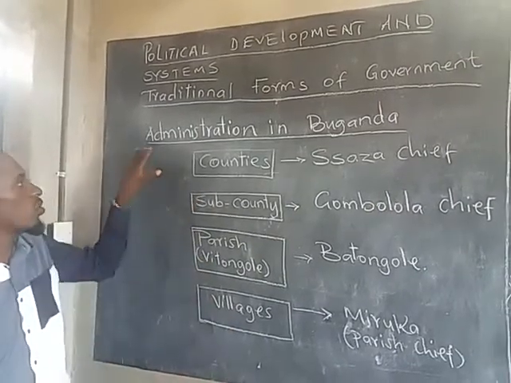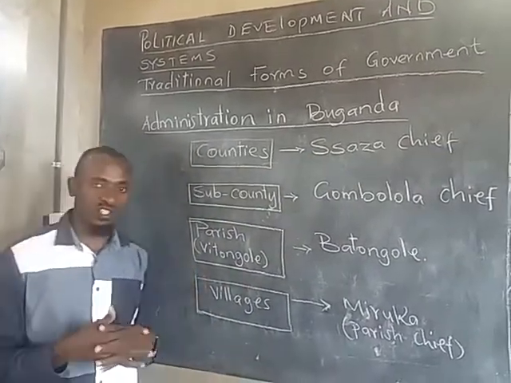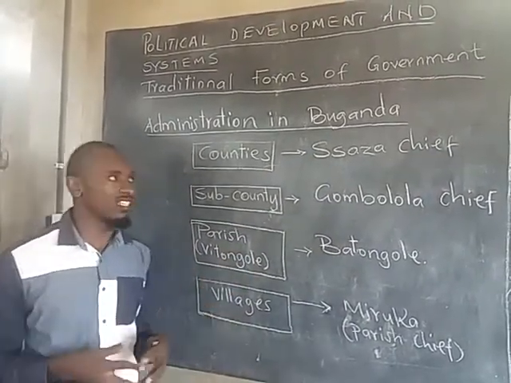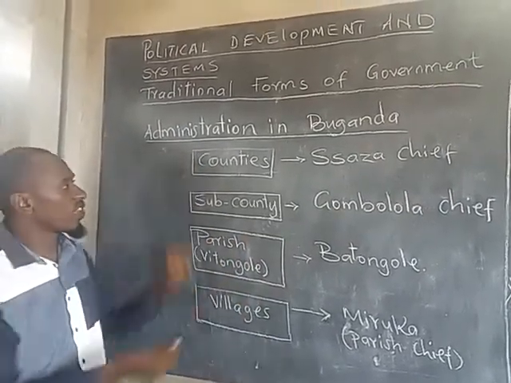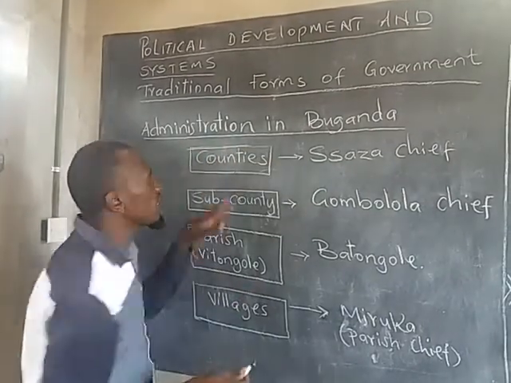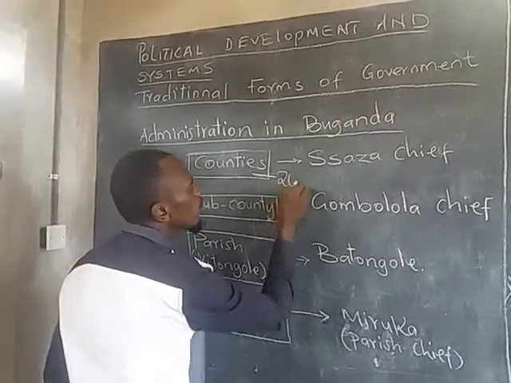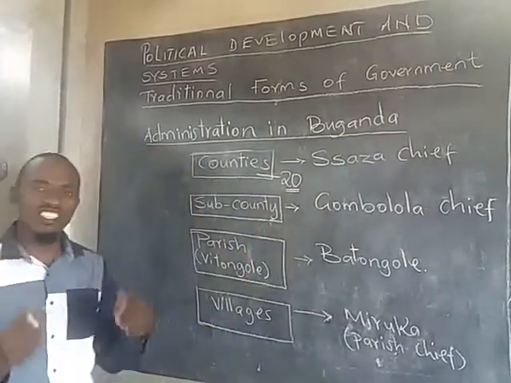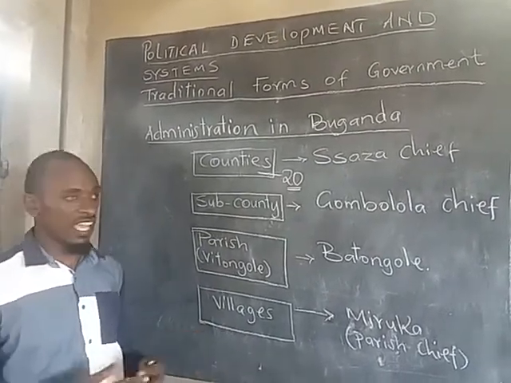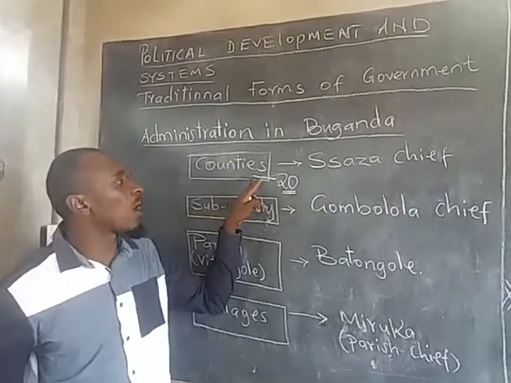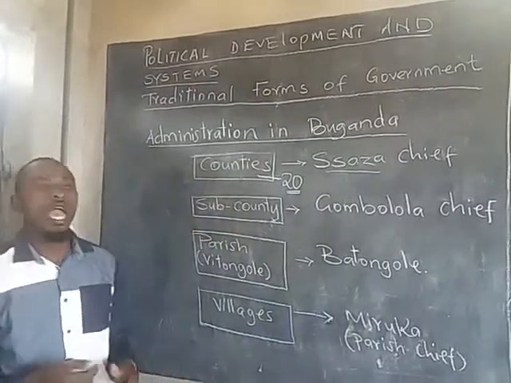Now, today I would like us to look at administration in Buganda. How was this Buganda kingdom administered? How was it governed? To make administration easier, the kingdom was divided into counties. How many counties? 20 counties. Just like Kenya is divided into 47 counties, and each county in Kenya is headed by a governor, in the Buganda kingdom a county was headed by a Saza chief.